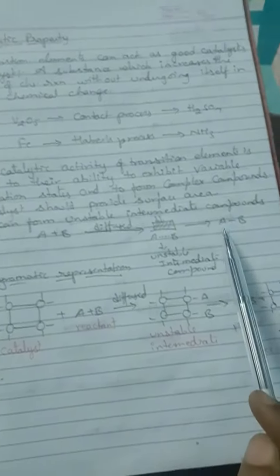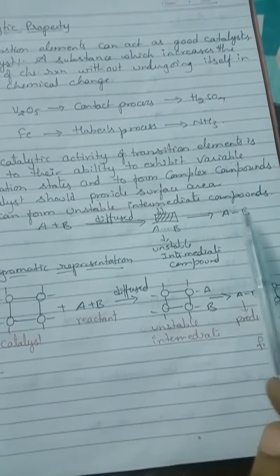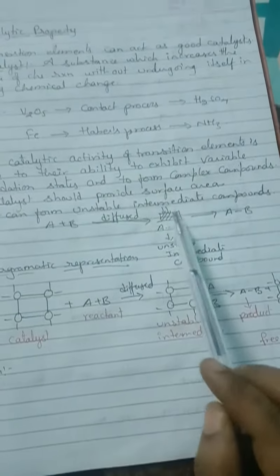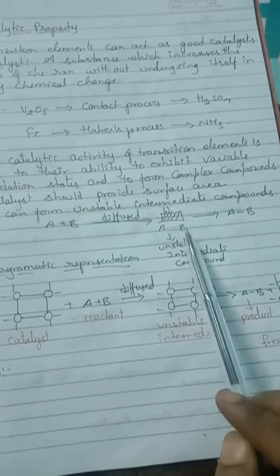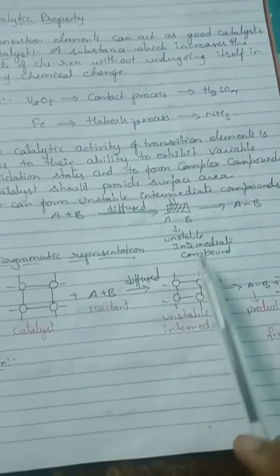So after the reaction, what are we getting? We are getting A and B, a product has been formed. Whatever bond is formed between this A and B with the catalyst is called an unstable intermediate compound. So see this diagrammatic representation of the catalytic property.